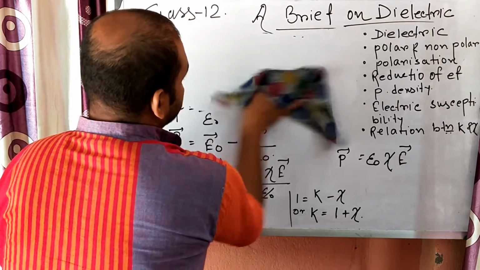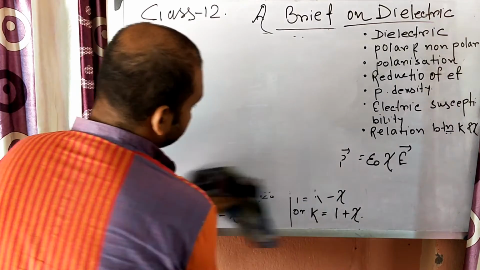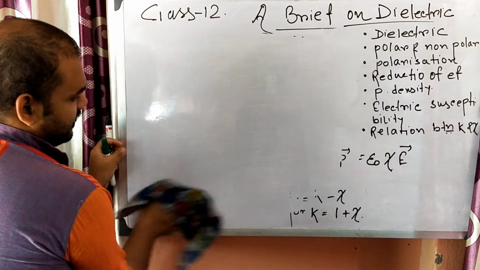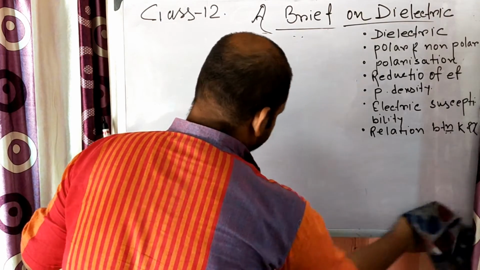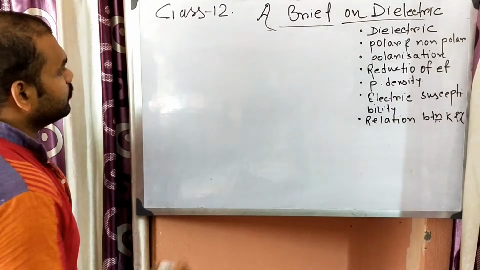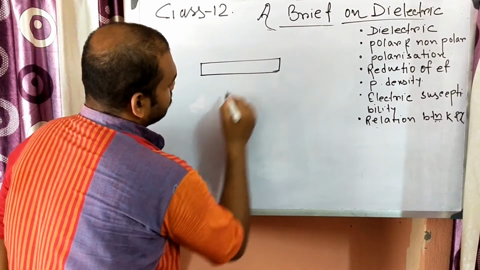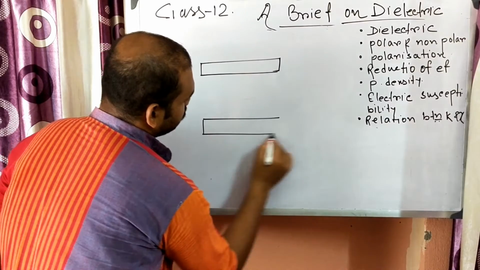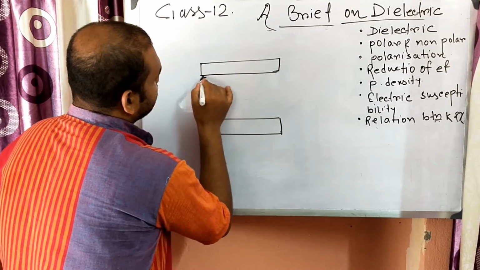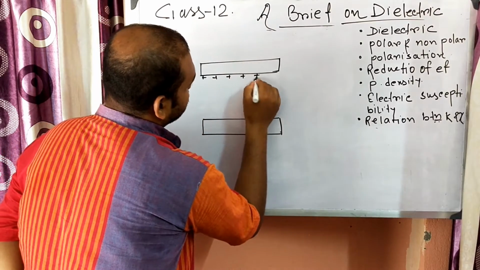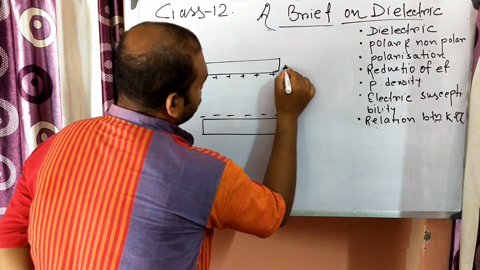Next, in case of a capacitor, when a dielectric is placed inside a parallel plate capacitor, what happens? Suppose there is a capacitor previously charged by Q. The positive charge is over here, and this plate is negative.